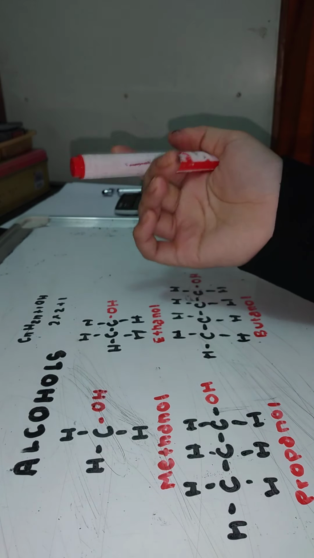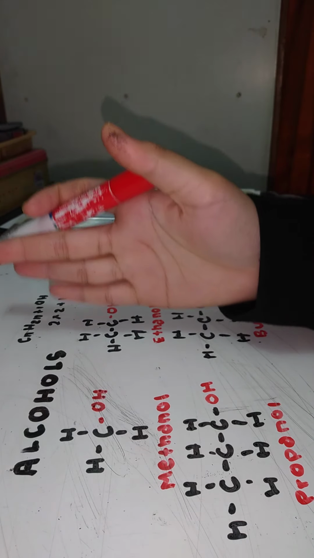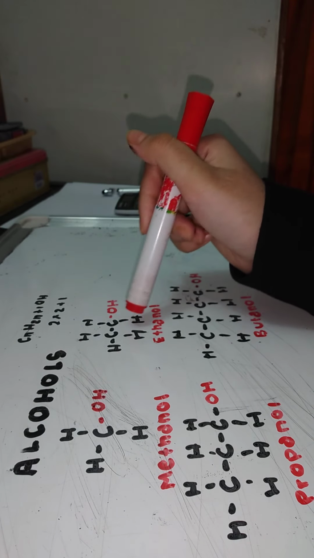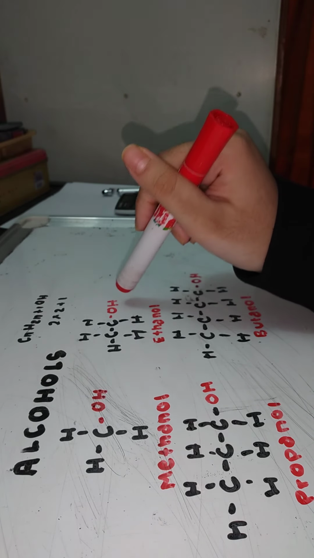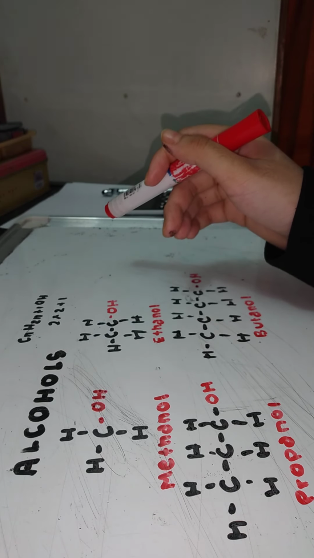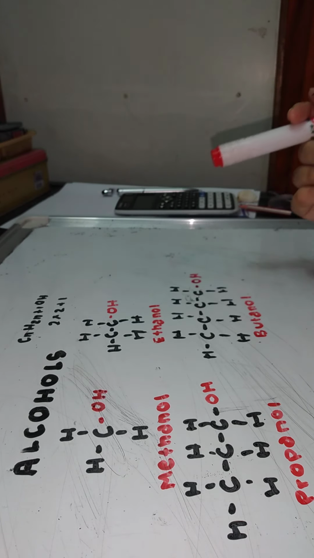So the structural formula is CH3OH. Here, firstly, we can see CH3, then CH2, and then OH. The structural formula will be CH3CH2OH. Like you can think like that, okay?